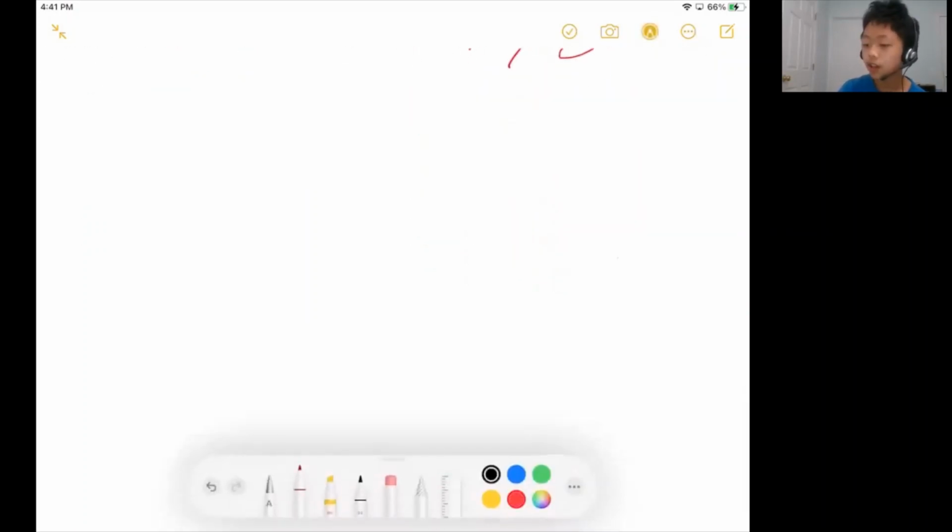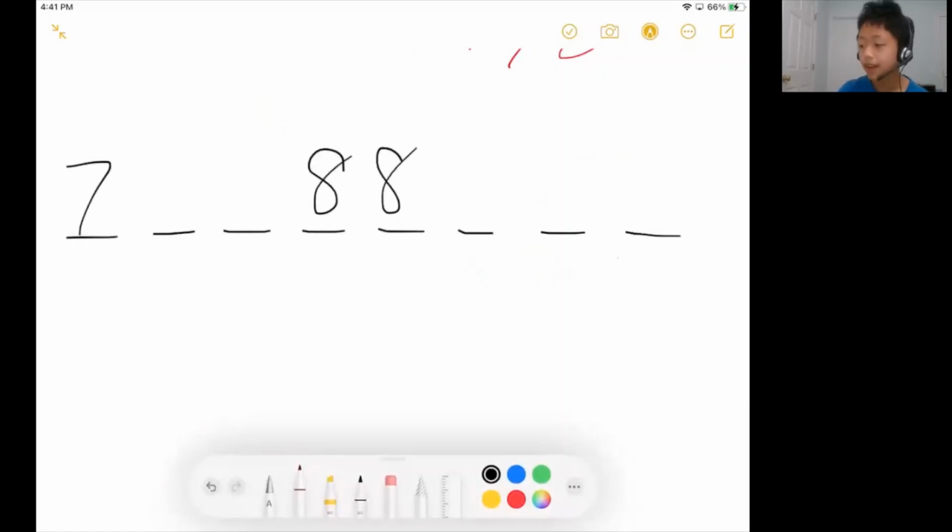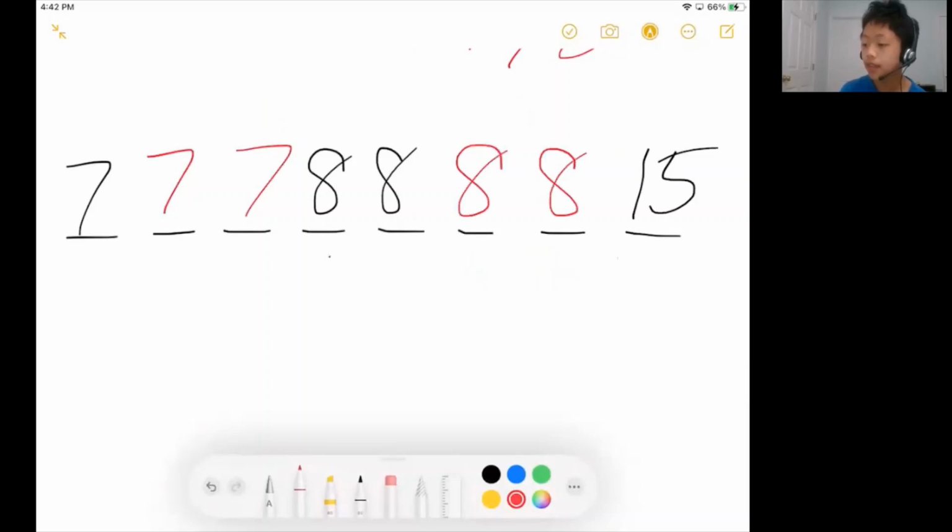So you can continue this logic. If the two middle numbers are 8 and the smallest number was 7, let's say, then the largest number would be 15. Then the smallest possible sum you can form is when these two numbers are 7 and these two numbers are 8. If you were to add these 8 numbers all together, you would get 68, but that's still greater than 64. So that tells us that no matter what, 7 can't be the smallest number either.